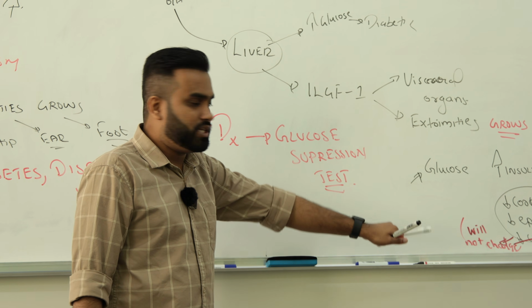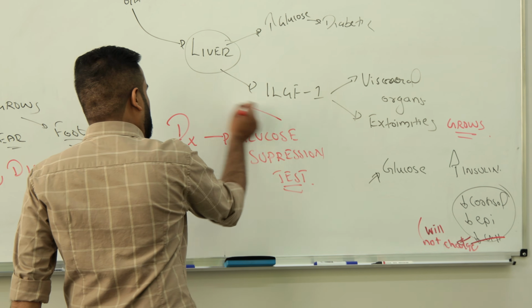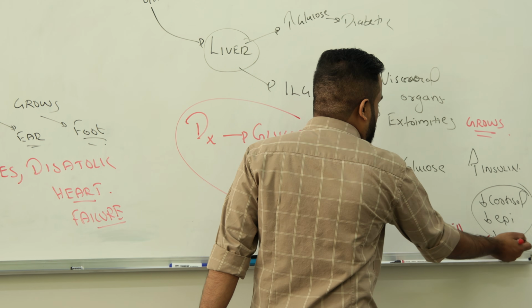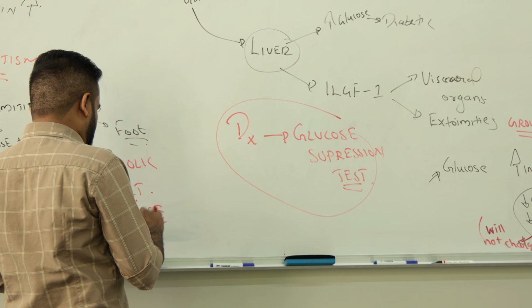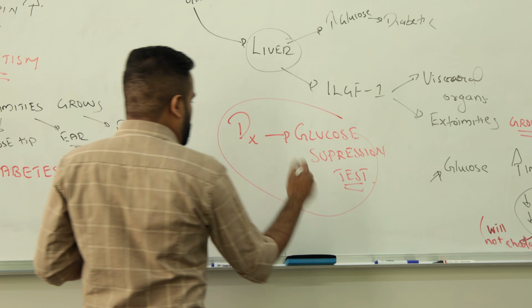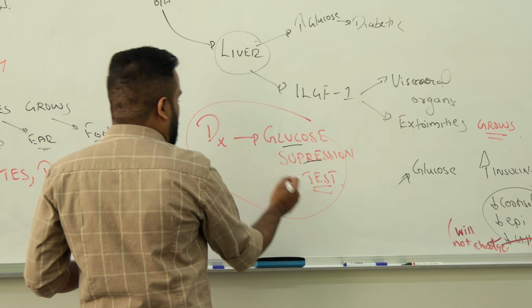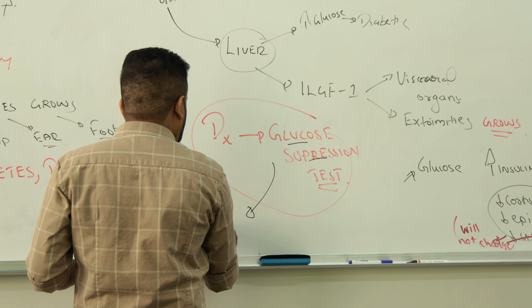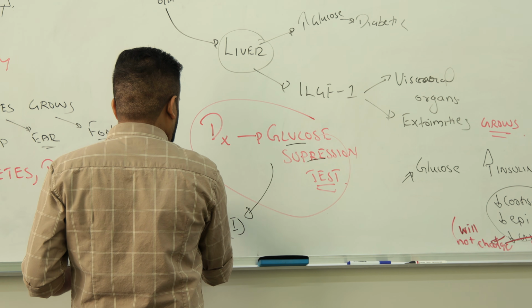It means growth hormone is not changing. It means that you confirmed he is having excess growth hormone. Then, if that is positive, growth hormone is not changing, you exactly diagnose by doing what? An MRI scan. Do an MRI.